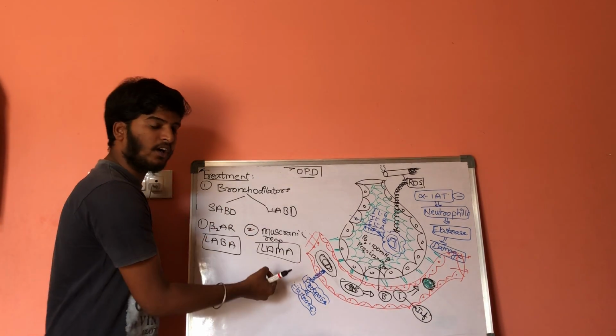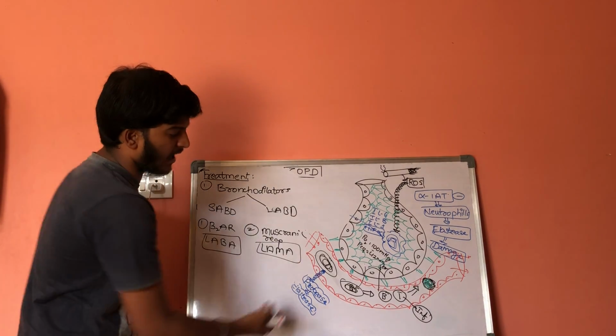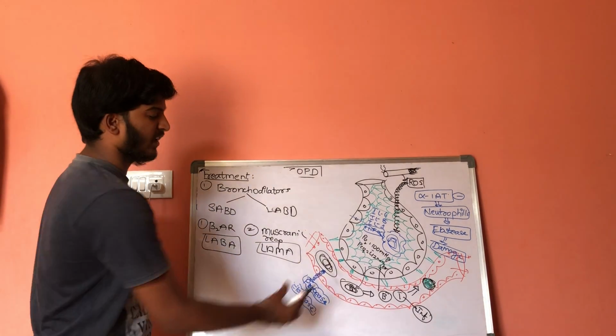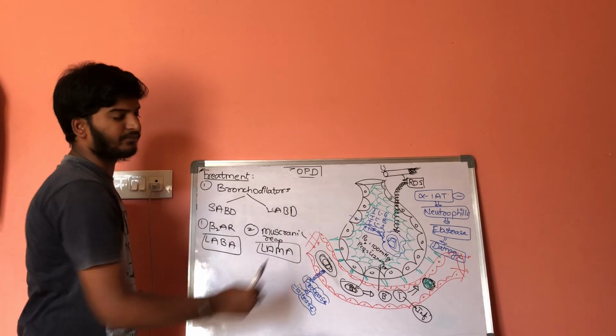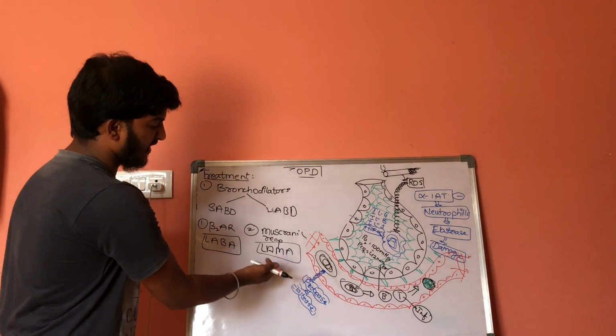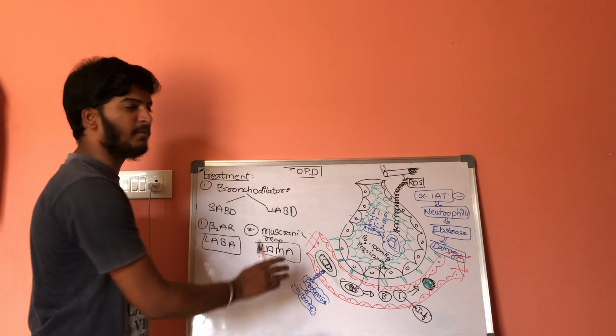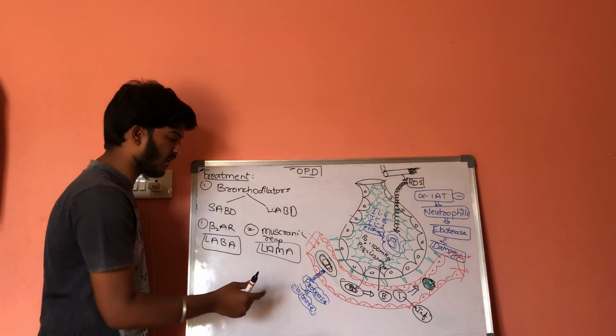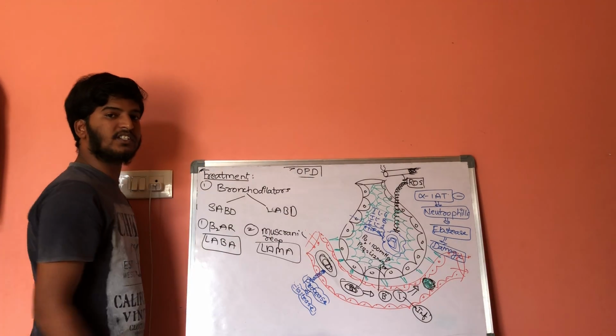The person is already suffering from inflammation and bronchospasm, so muscarinic activation will cause more contraction. To decrease that contraction, a muscarinic antagonist will be given.